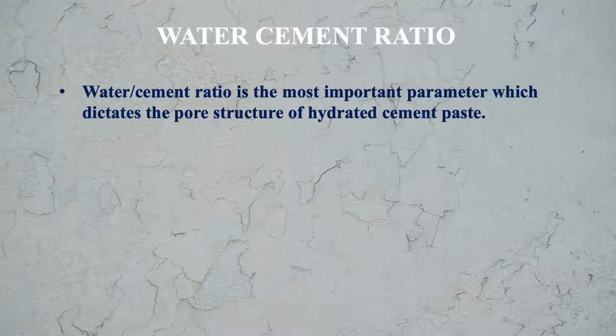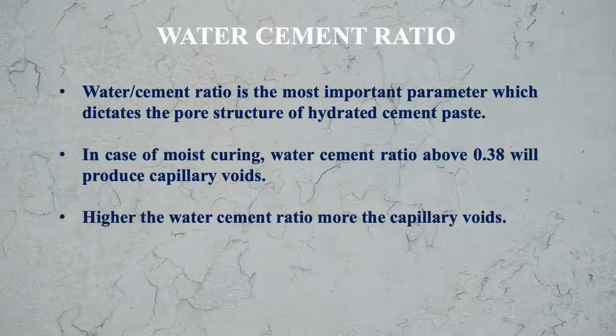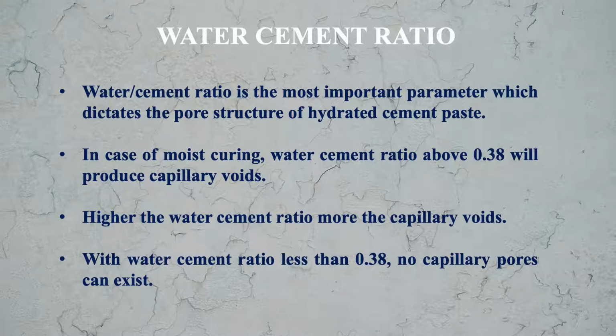Water cement ratio is the most important parameter which dictates the pore structure of hydrated cement paste. In case of moist curing, water cement ratio above 0.38 will produce capillary voids. Higher the water cement ratio, more the capillary voids. With water cement ratio less than 0.38, no capillary pores can exist.